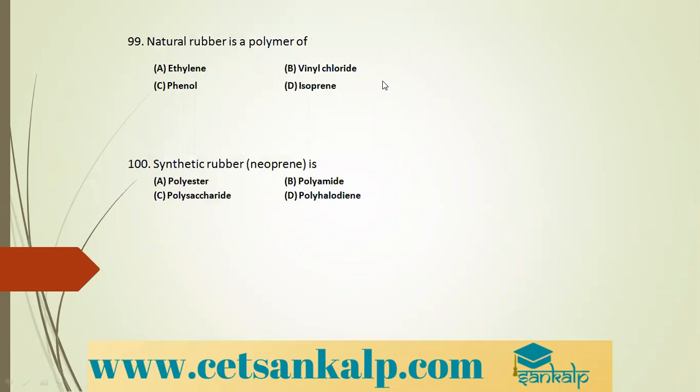Next, natural rubber. What is natural rubber? The other name for natural rubber is polycis isoprene, or sometimes we write it as cis polyisoprene. It is natural rubber. So CH2 double bond C, CH3, CH double bond CH2.